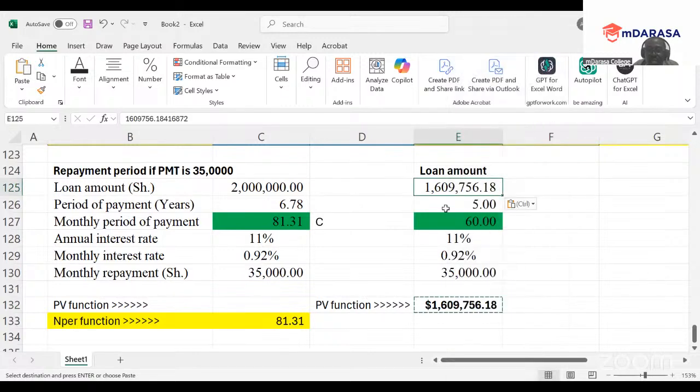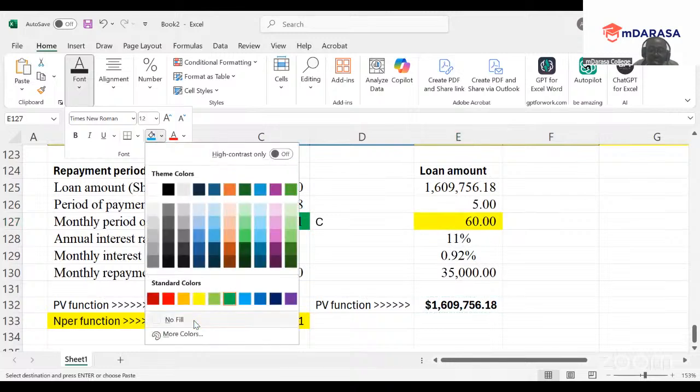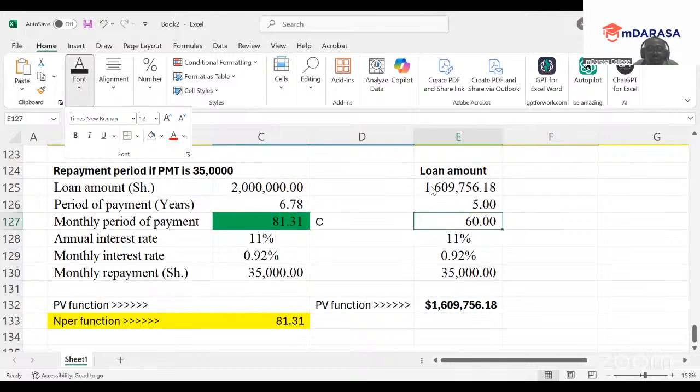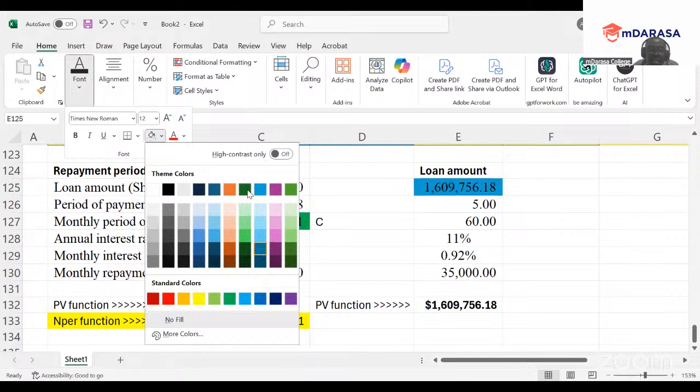This is whatever the examiner wanted us to determine at that point. You see how easy this concept is, so long as you follow the procedure right. Then this will automatically be our results, and that is what we are required to do in that case.